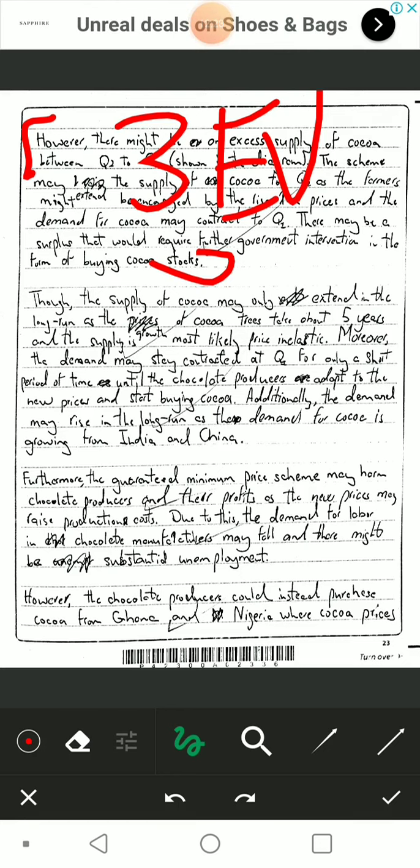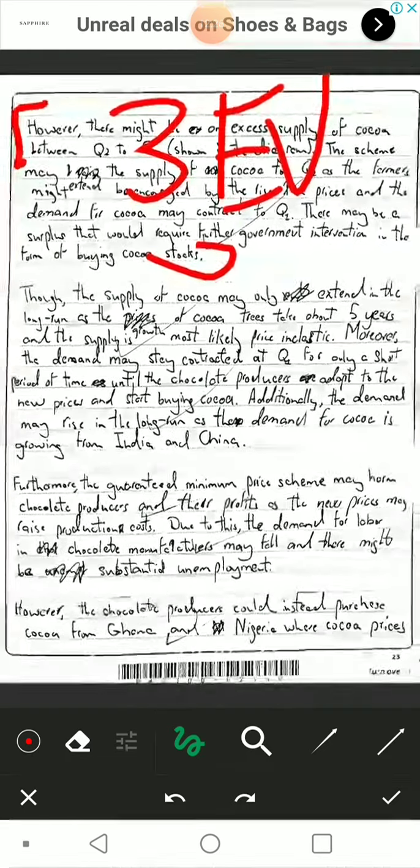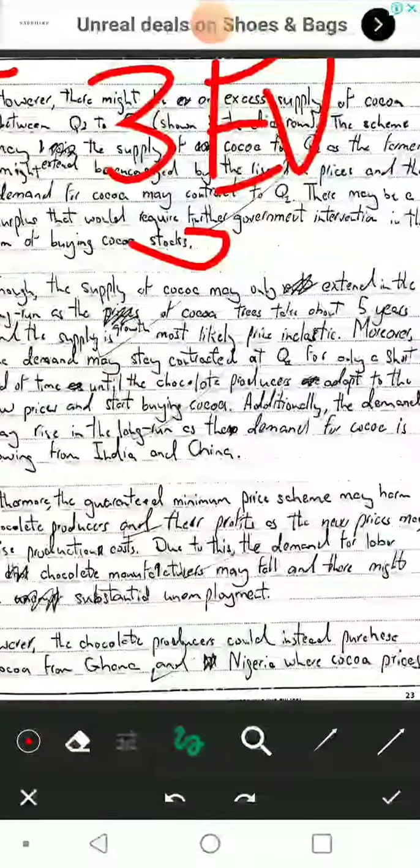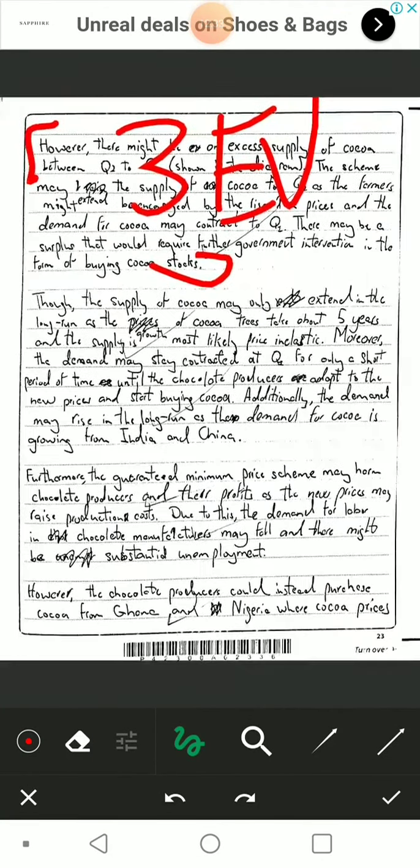Though the supply of cocoa may only extend in the long run, as the cocoa trees take about 5 years, and the supply is most likely price inelastic. That is not only a knowledge mark but also an application mark, because it takes 5 years. I show it here.